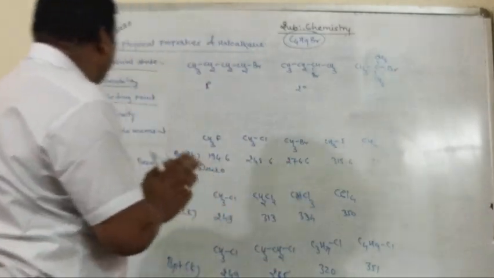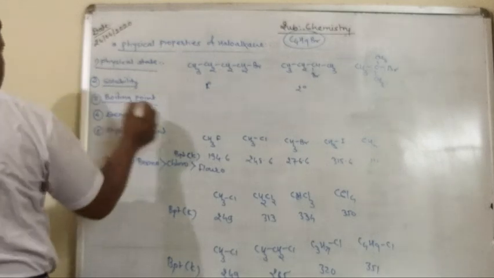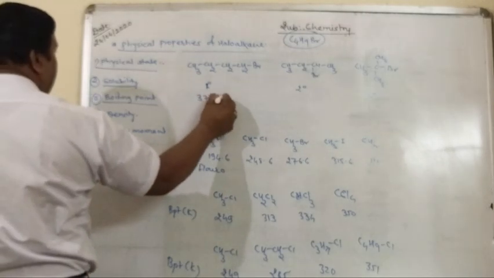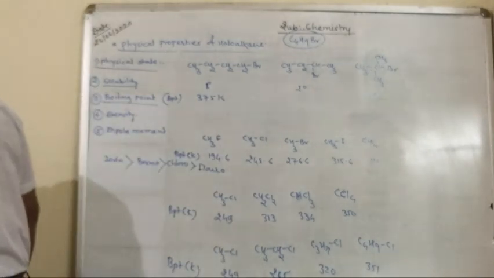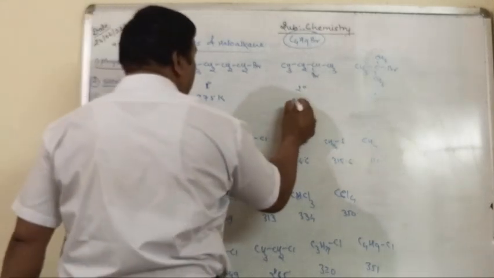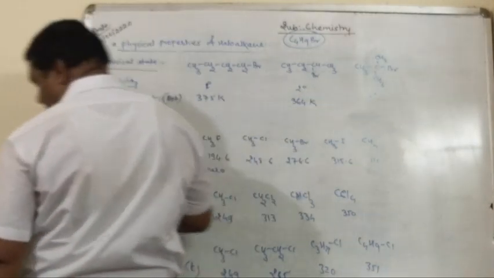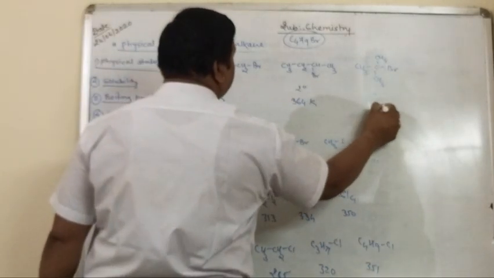Any difficulty? So here this one has a boiling point of 375 Kelvin, then 364 Kelvin, and last 346 Kelvin.